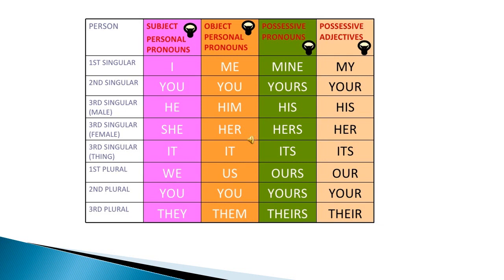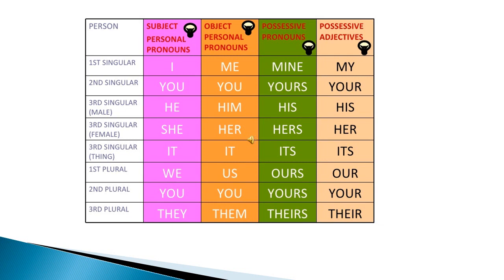As you can see, this is a relative pronoun chart and this is a pronoun chart. So first we have to see person, subjective personal pronoun, objective personal pronoun, possessive pronoun and possessive adjective. So this is a chart. As you can see, first singular I and second singular you and third singular male we use he and third singular female we use she and third singular things we use it and first plural we use we and second person plural we use you and third person plural we use they.